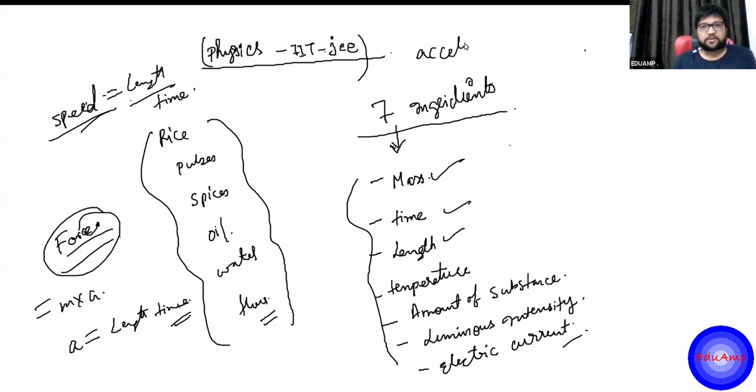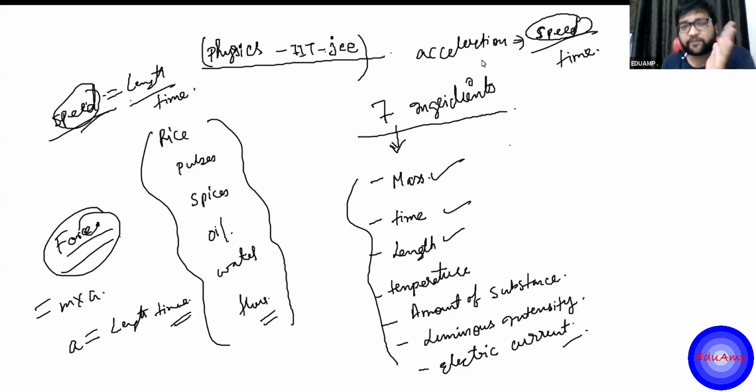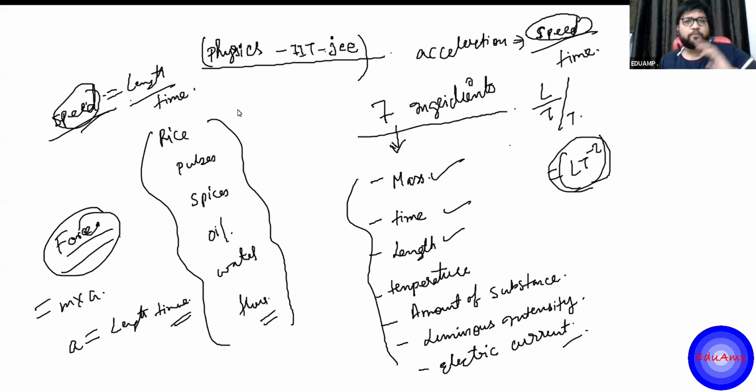Acceleration, let's say. This is the rate of change of velocity. That means the rate of change of speed, let's say. So speed upon time. Now this speed is made up of length and time, so acceleration also is made of length and time only. Length upon time divided by time. So LT^-2.